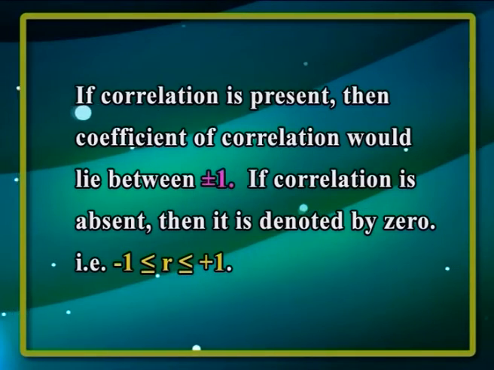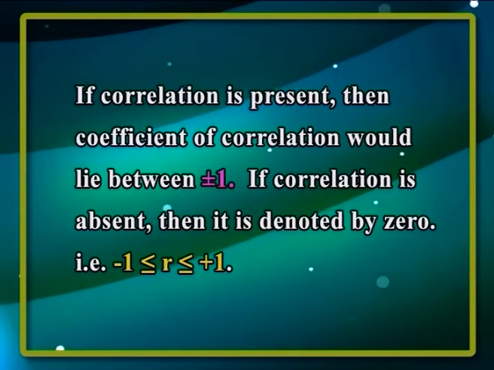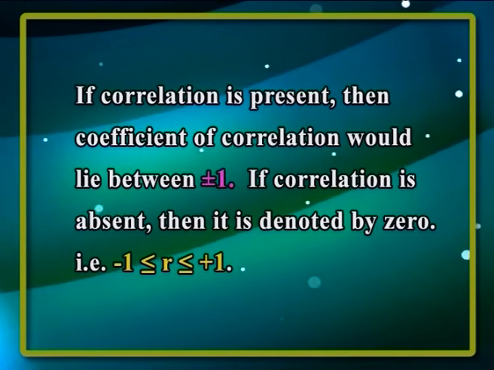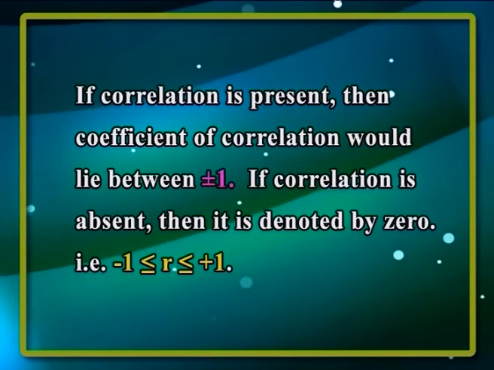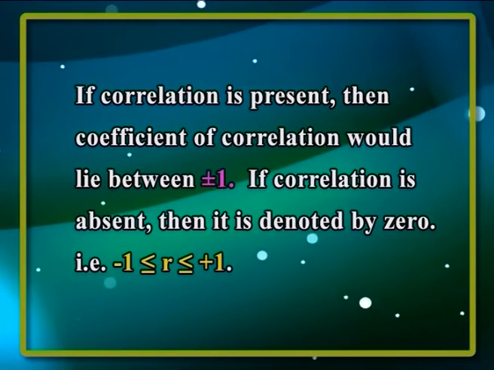The properties of the coefficient of correlation. First, the correlation coefficient is independent of the unit of measurement of the variables. Secondly, if correlation is present, then the coefficient of correlation would lie between plus or minus 1. If correlation is absent, then it is denoted by 0, that is, minus 1 less than or equal to r less than or equal to 1. Next, the correlation coefficient is independent of change of origin and scale.